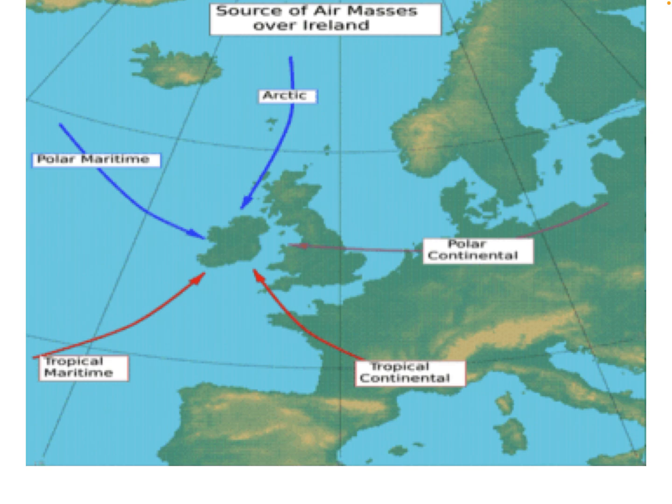Tropical maritime is coming from the sea, so that's going to bring moisture as the air blows over the sea, but it's going to bring warmer weather because it's coming from the tropics. Anything coming from the continent is going to be dry air, so that brings dry conditions. Polar continental will be cold, and tropical continental will be warm. The most common air mass that comes in over Ireland is actually the polar maritime, which brings wet and cooler conditions.